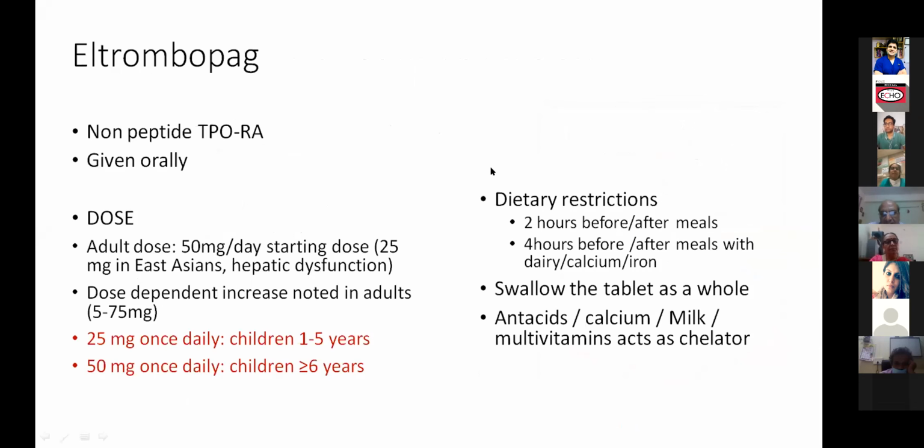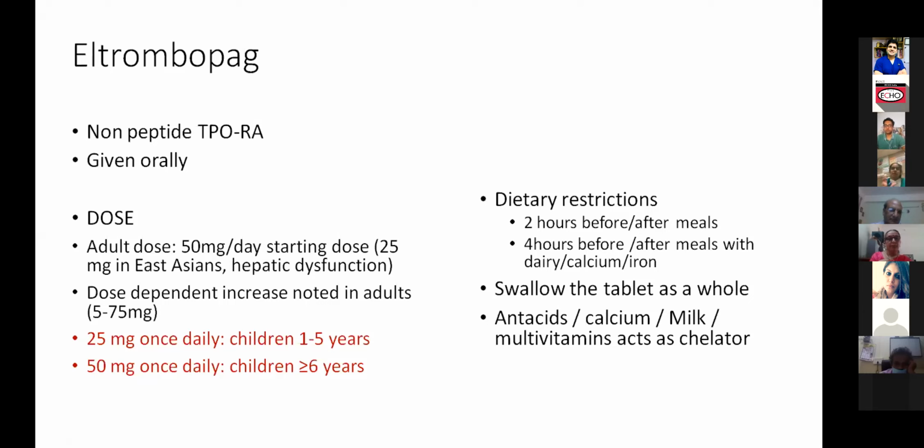Ravi? Yeah. Again, coming to the practical aspect, when we use this drug, it's frightfully expensive. That is the biggest challenge in giving this drug. Here it is recommended at a dose of 25 mg once a day for younger children less than 5 years, and 6 years onwards at 50 mg daily, which is probably the adult dose. The adult dose is dose dependent. You can go up to 75 mg. I think even more than that is approved now.